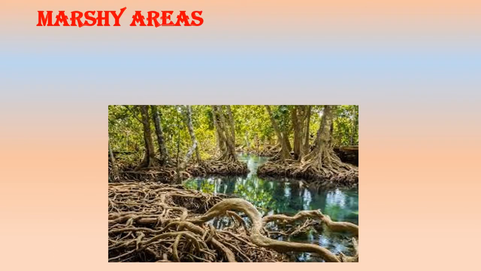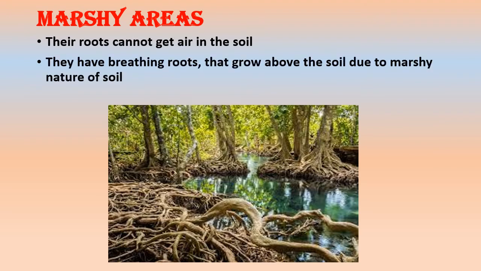So the last and the fifth category of the terrestrial plants are the plants that grow in marshy areas or in coastal areas. What are marshy areas? Marshy areas are soft and watery. They have clay soil. There is always a lot of water in the soil because they are near to the seashore or the coastal area.